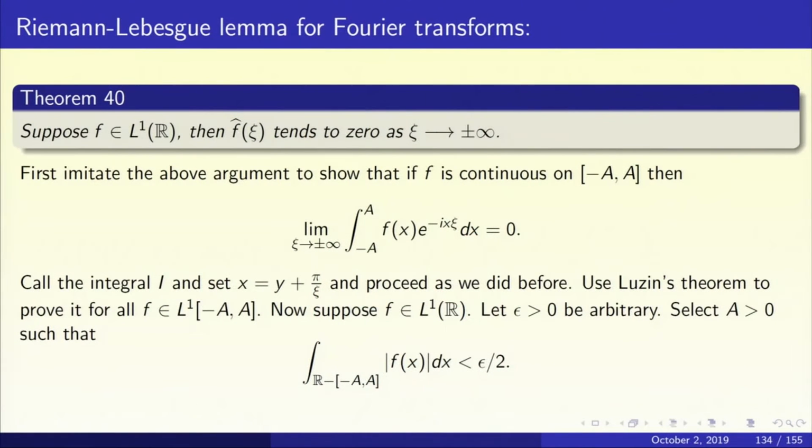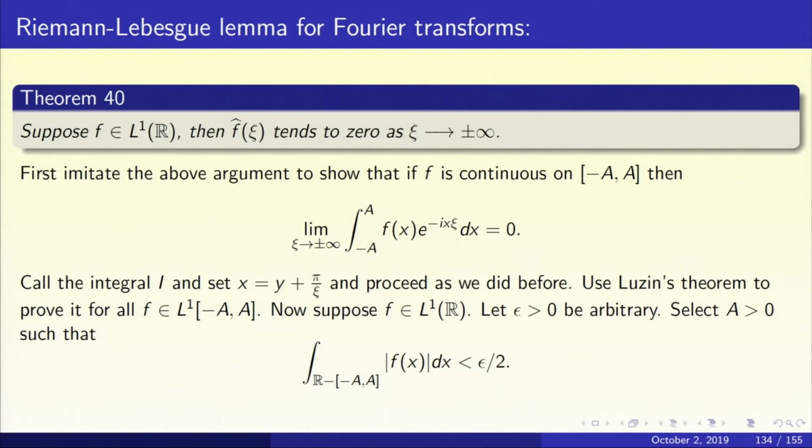This is Riemann's own proof of the Riemann-Lebesgue lemma. Now let's go to the Riemann-Lebesgue lemma for Fourier transforms. What avatar does that take? It says that if f is in L1 of R, then f hat of chi tends to 0 as chi goes to plus or minus infinity. So let us imitate the same argument that we gave earlier.